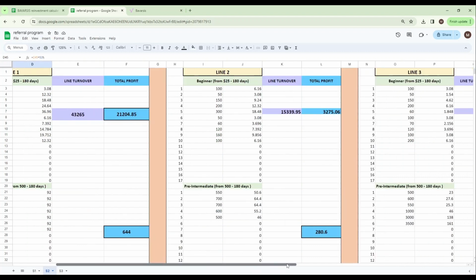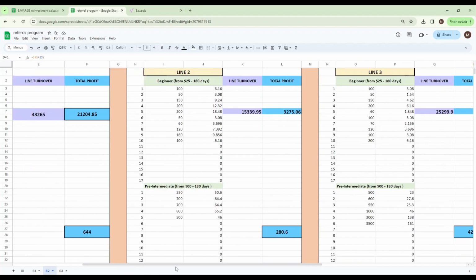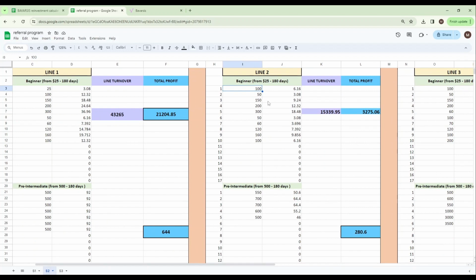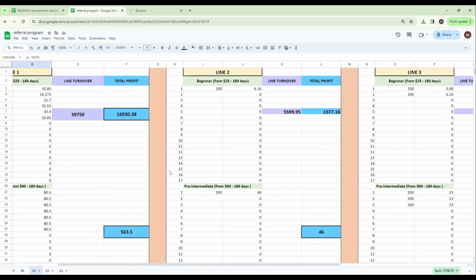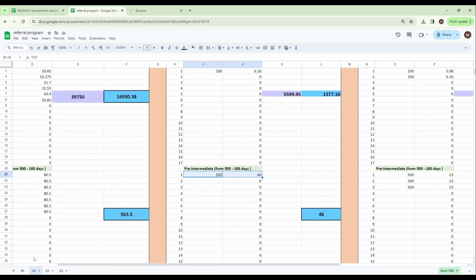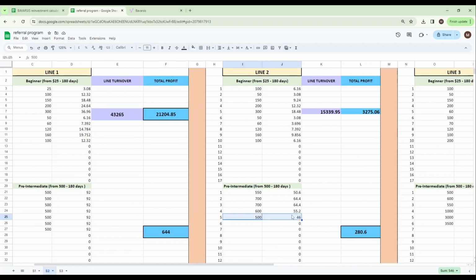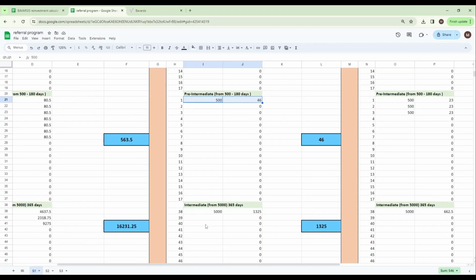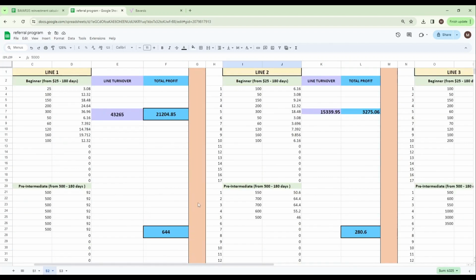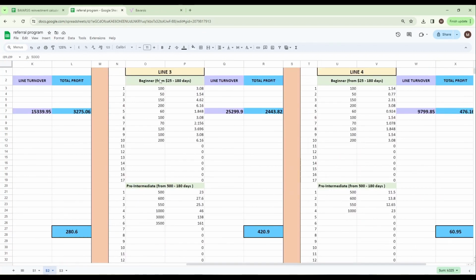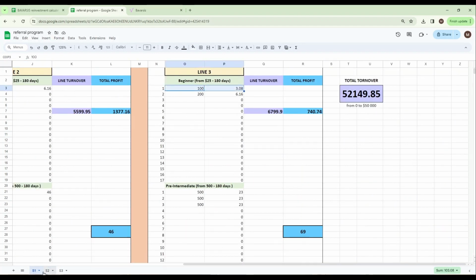Now let's move on to line 2. And again, the principle of operation is the same, the only difference is the percentage of your income. Your income from the second line at levels S1 and S2 will be the same, but you will have another 4 line. Line 3 brings you the same income in level S1 as in S2. This is how you can compare it yourself.